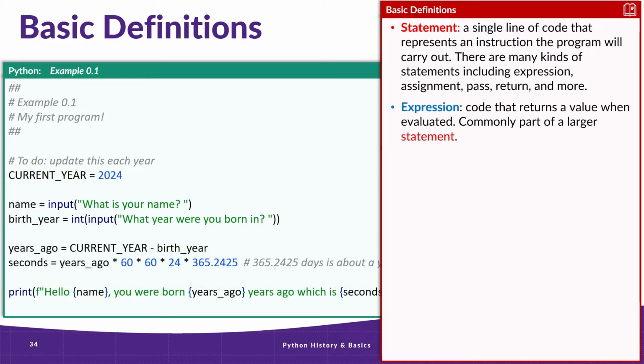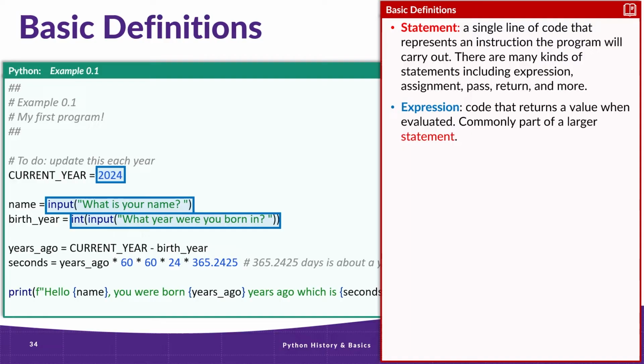The next thing we need to look at are expressions. Expressions are partial lines of code that return a value when evaluated. These can be literal constants, like the year 2024 here. A literal constant is some value that has been hard-coded into your source code and cannot change. An example would be the numbers shown in blue here, such as 2024, or 60, 24, 364.2425, and so on. Function calls that return some value are also expressions.